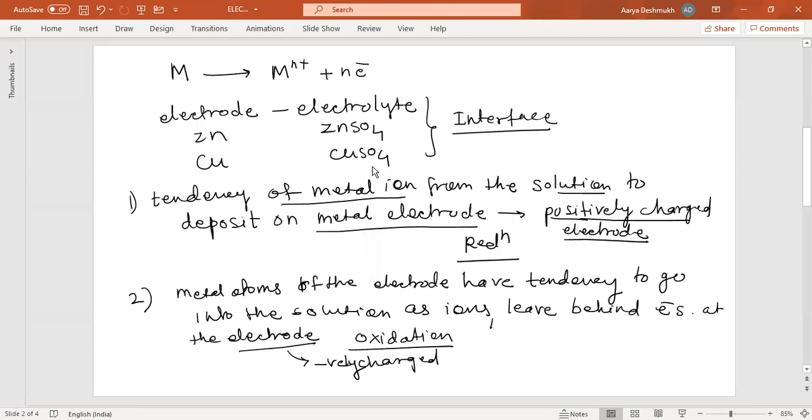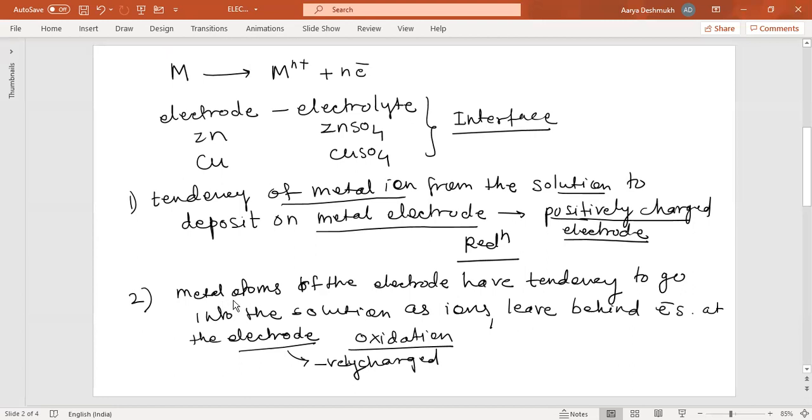So at this interface, there is a tendency of metal ions from the solution to deposit on the metal electrode. So it will try to make the electrode positively charged. This is happening with the reduction. Remember, when the metal ions are converted into metal, the process is happening due to gain of electrons, and gain of electrons is nothing but reduction. Just now we are seeing.